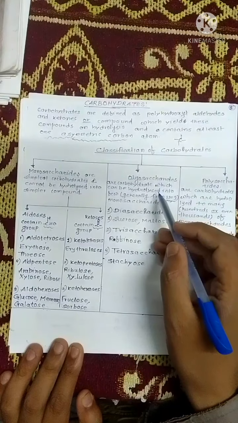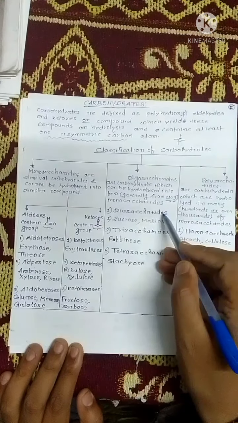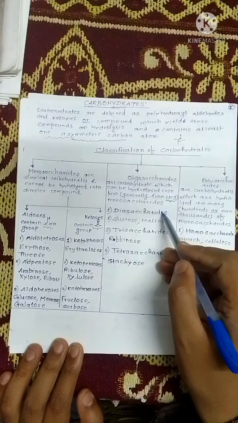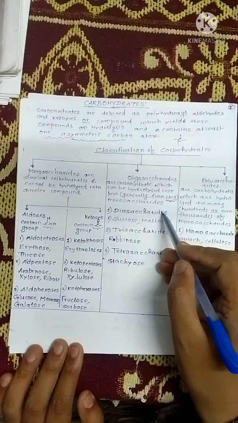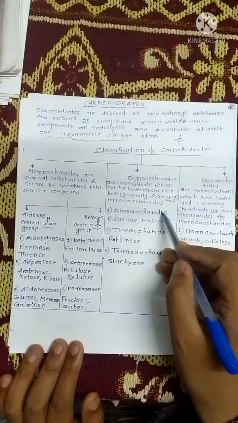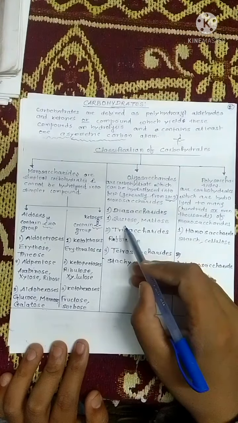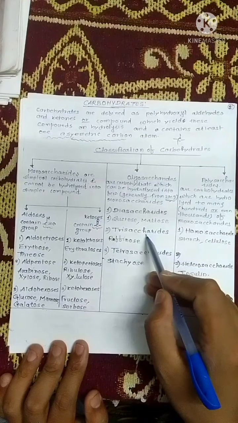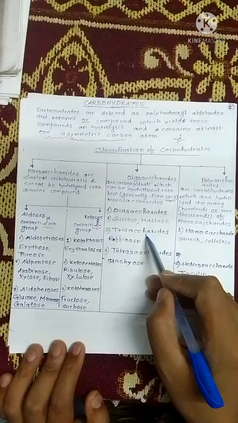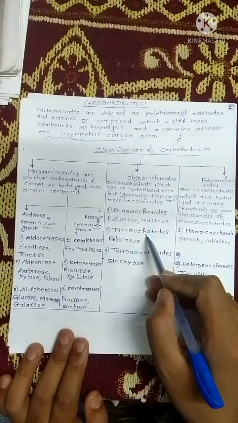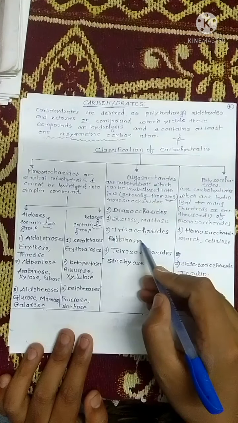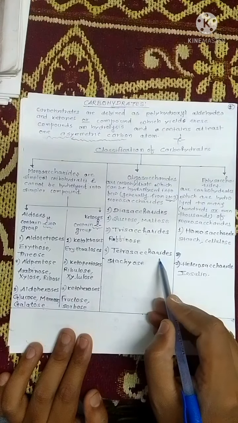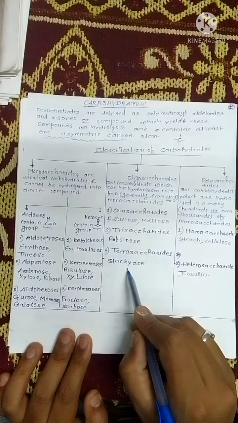Oligosaccharides are divided into disaccharides, which on hydrolysis give 2 carbohydrate units. Examples are sucrose and maltose. Trisaccharides are those carbohydrate molecules which on hydrolysis give 3 monosaccharide molecules. Example is raffinose. And tetrasaccharide example is stachyose.